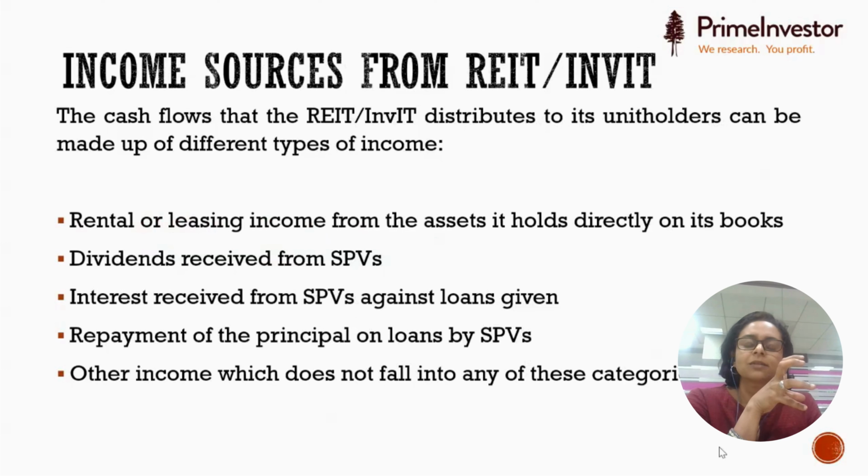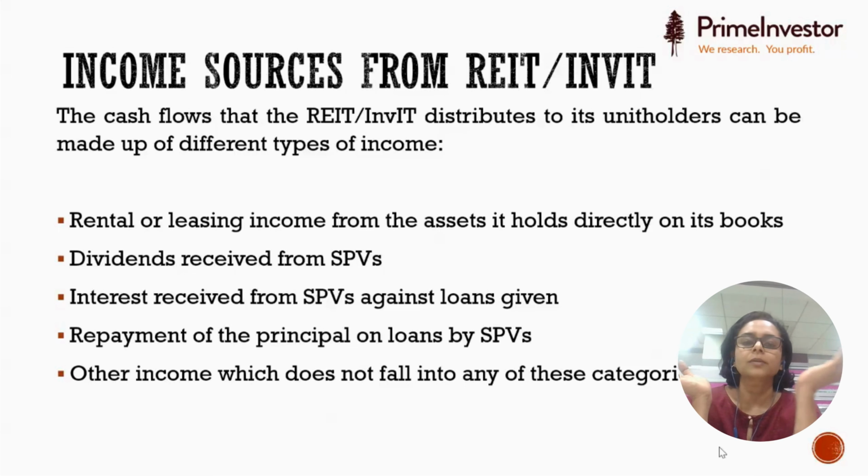These REITs and InvITs distribute to unit holders different sources of income. One is rental income, the other is dividend, the other is interest, and one other thing is repayment of the principal. What are these essentially? These are the various cash flows that an SPV, a special purpose vehicle, generates for the trust.